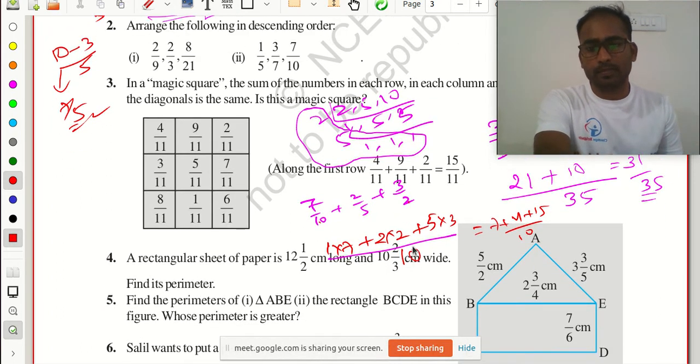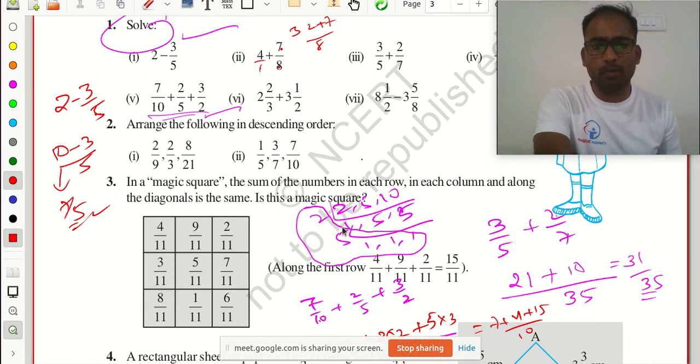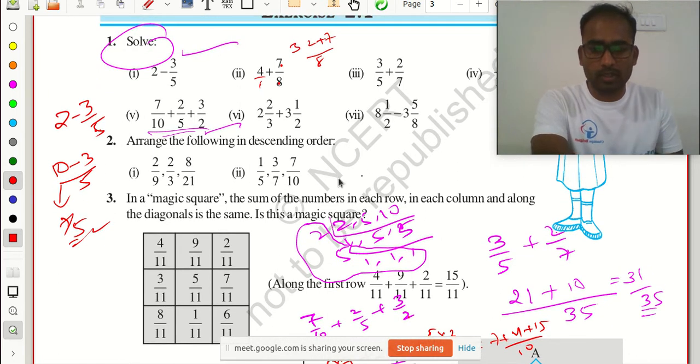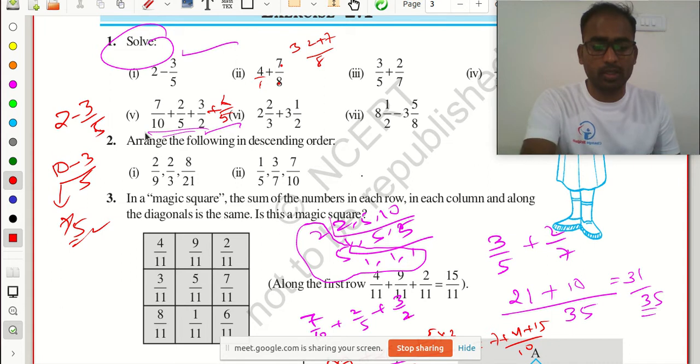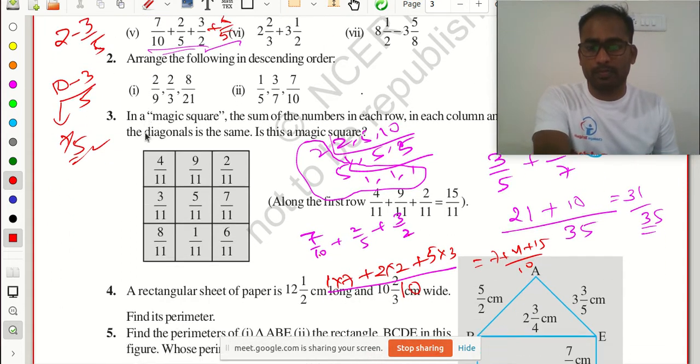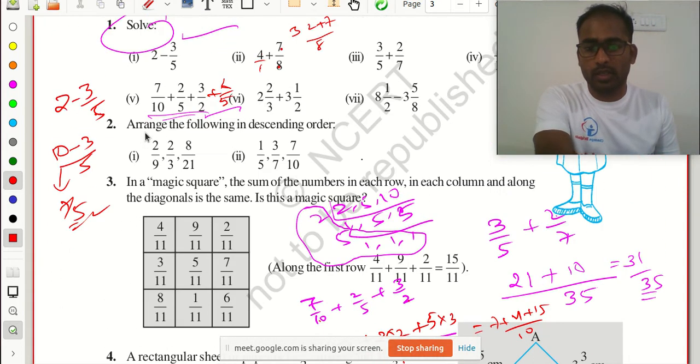So here you can solve any problem with fractions. Suppose I have a fourth fraction, say 6 by 5, or another fraction, then also we can solve this problem. Clear?